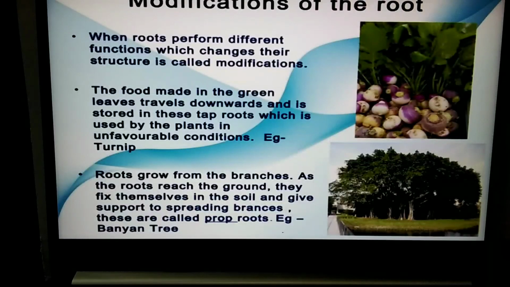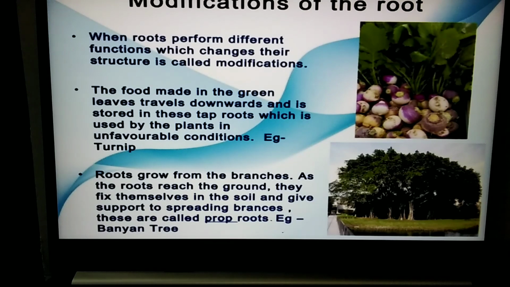In some other cases, these roots give additional support, like rope-like structures growing from the branches, and they grow down, reach the soil and go down below the soil. These are called adventitious roots, modified to give extra support to the huge branches.